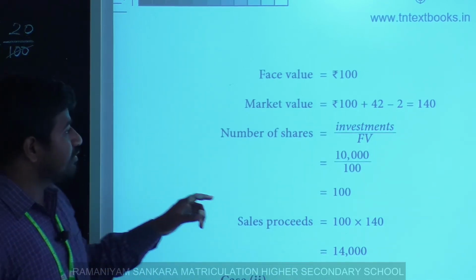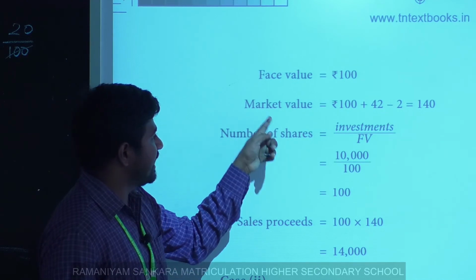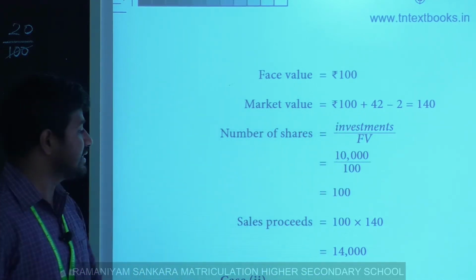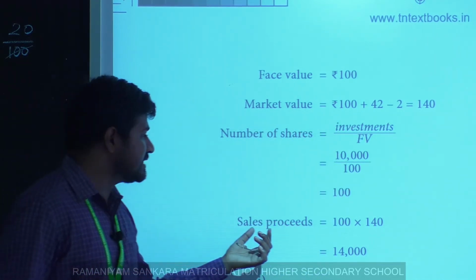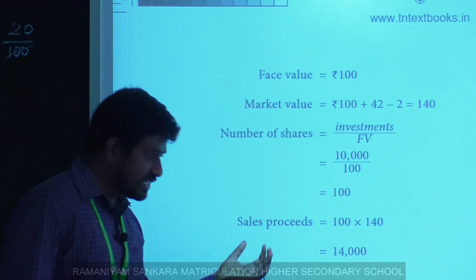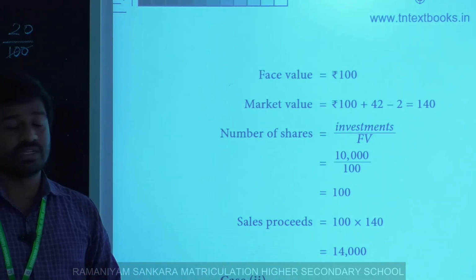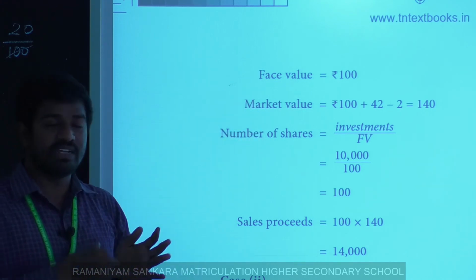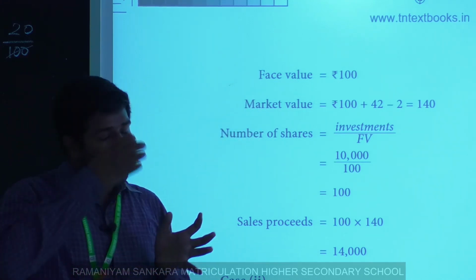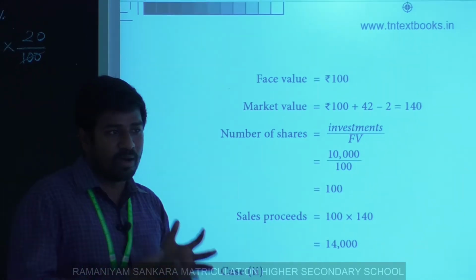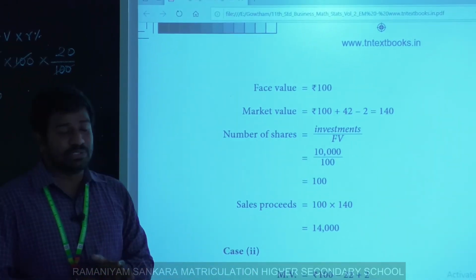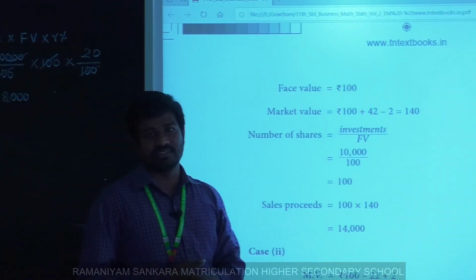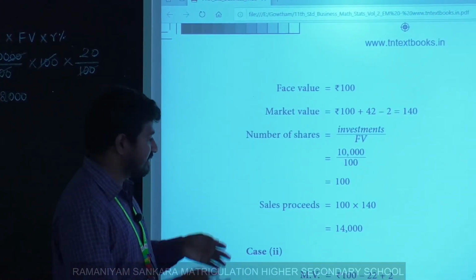Now we have to multiply the number of shares by the market value, and the result is the sales proceeds. Sales proceeds means it's also the investment. We just invested 10,000. When we sell, the 10,000 amount will be converted into 14,000 after buying the same.